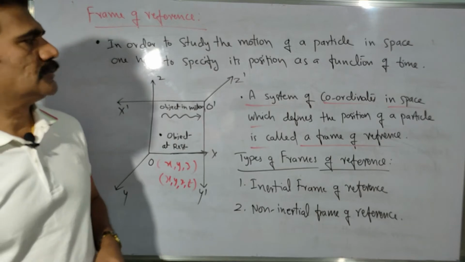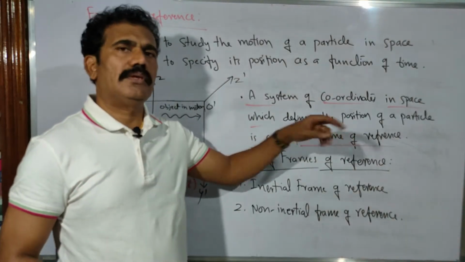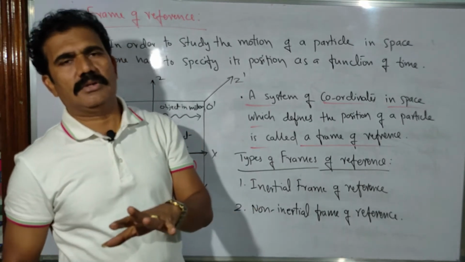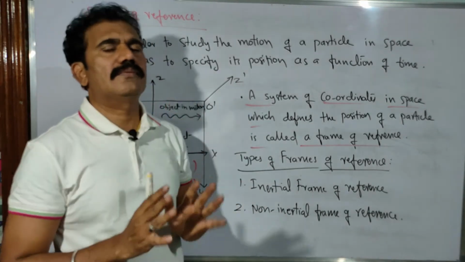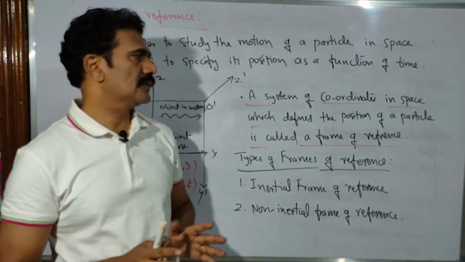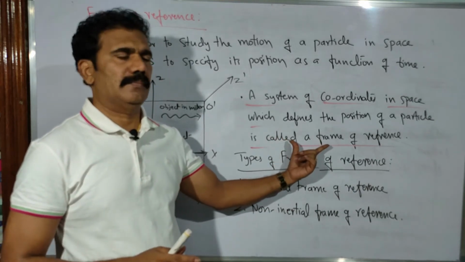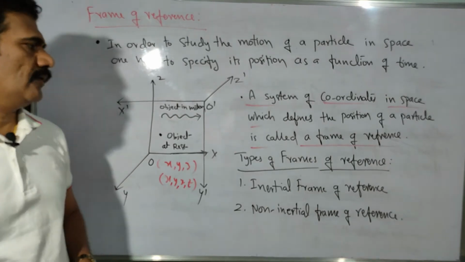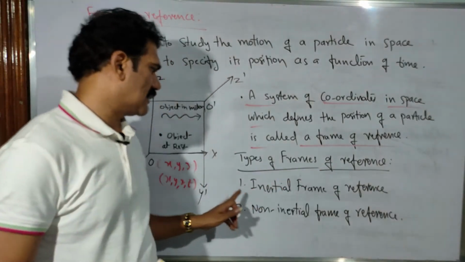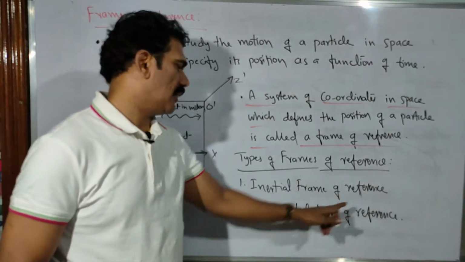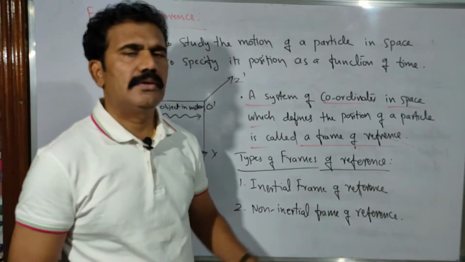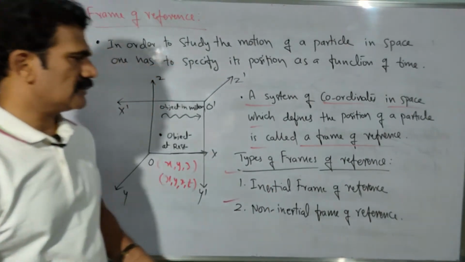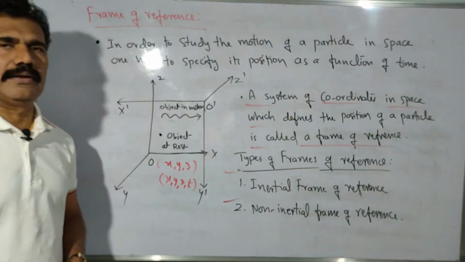The position of a particle may be constant, stationary, or moving, and we are able to specify the position in general. That is the reference frame. Now what are the two types of reference? We have two types of frames of reference: inertial frame of reference and non-inertial frame of reference. Note down these types, then we will discuss them in detail. Clear?